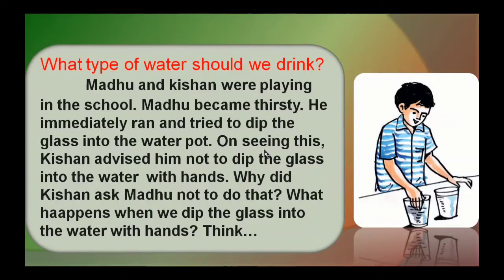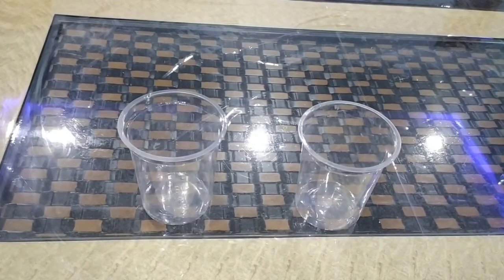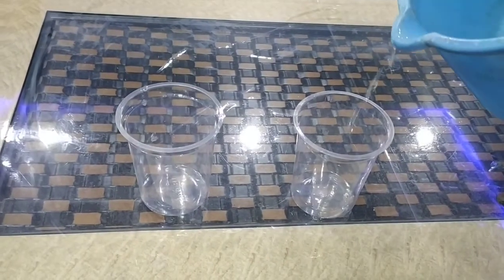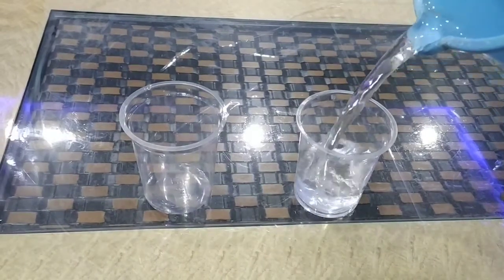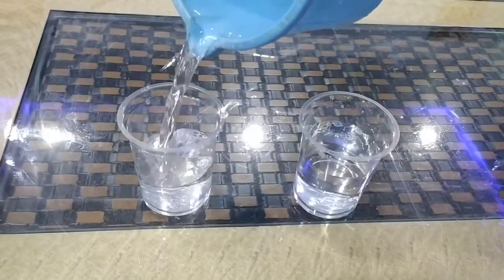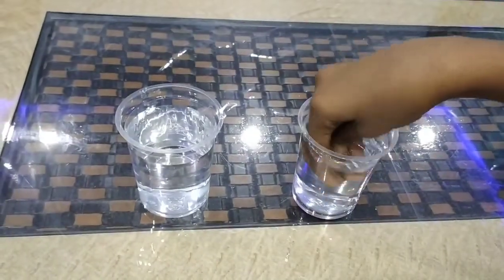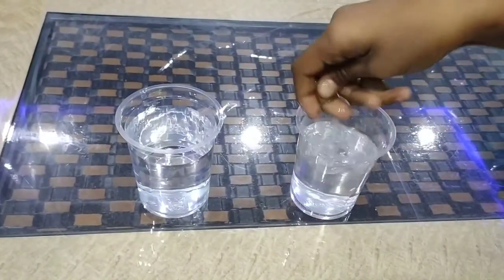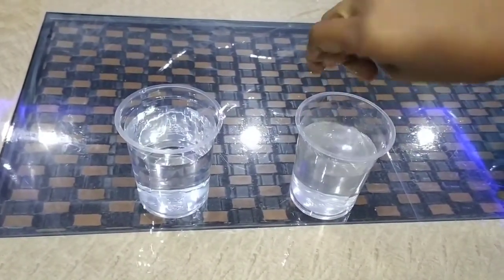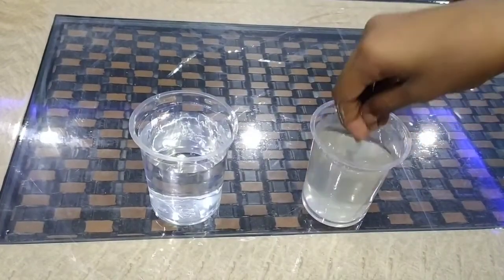We'll do this experiment. Do the experiment and tell what happened. Kishan brought 2 big glass tumblers. He filled both with water. He asked Madhu to dip his hands into the water of one glass. Madhu did the same. What would have happened?